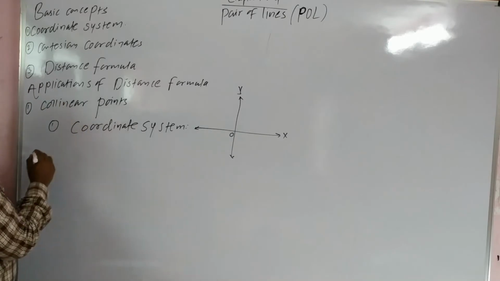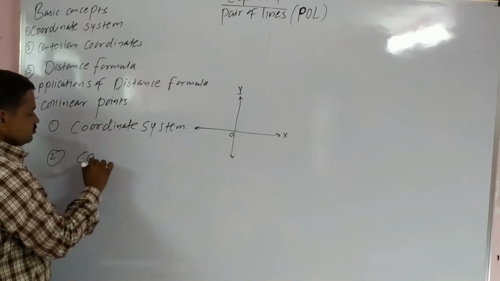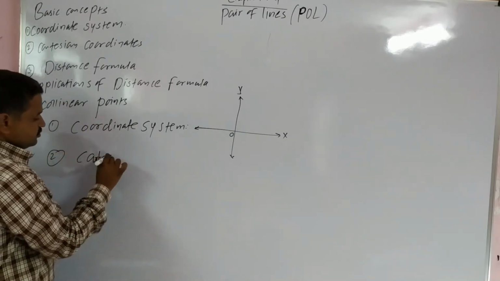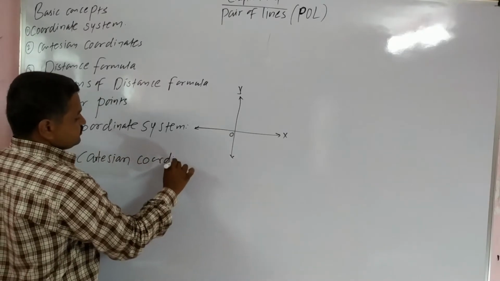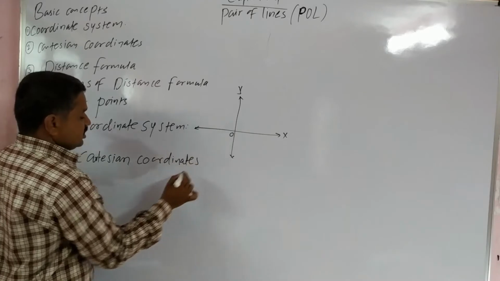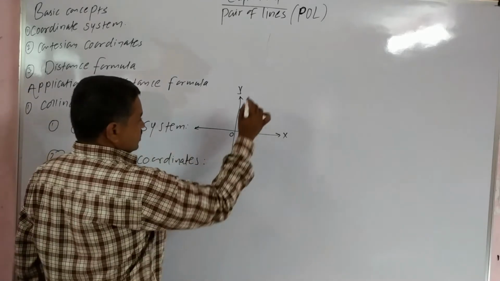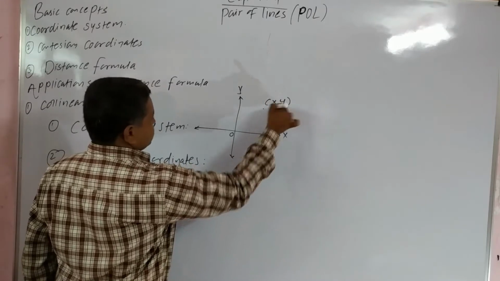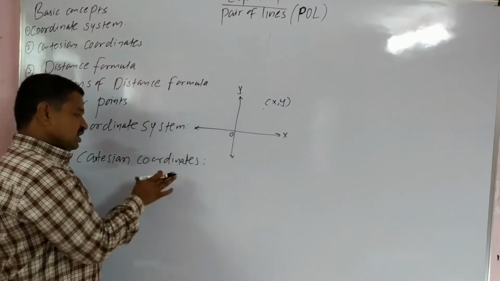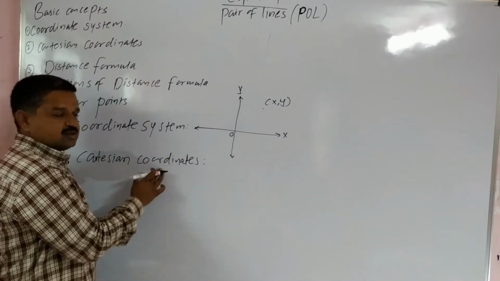Now, Cartesian coordinates. Any point having coordinates x, y is known as Cartesian coordinates.